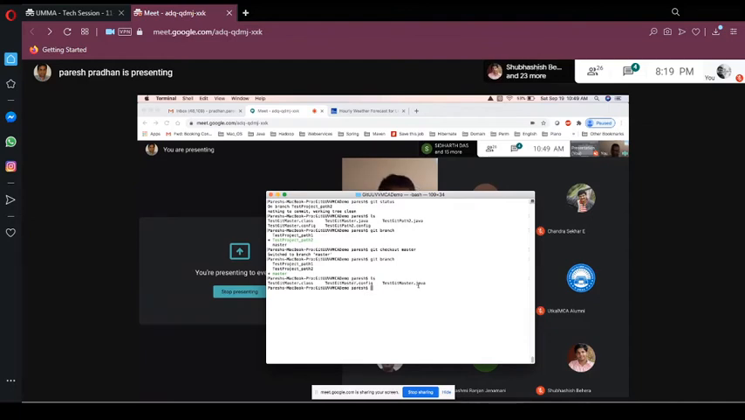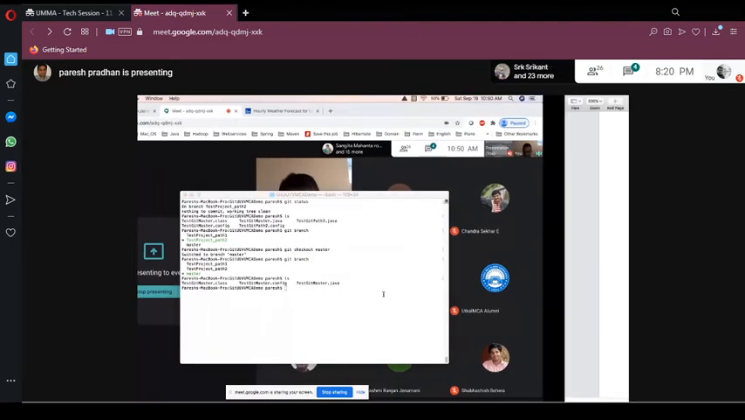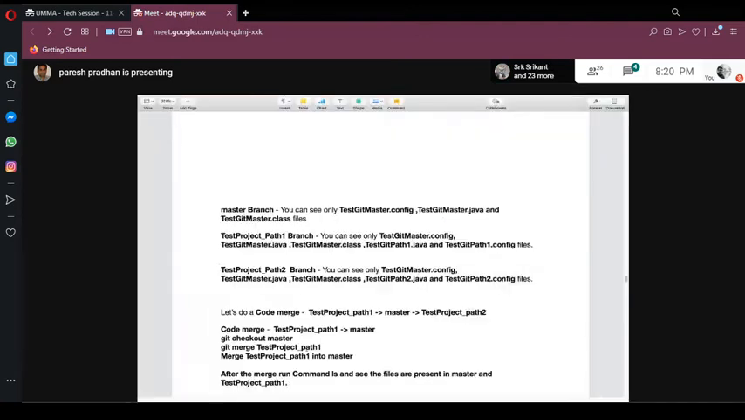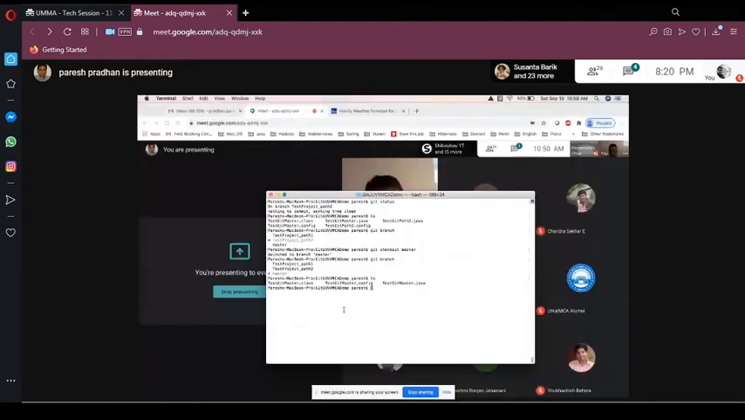So what we are trying to do is merge path 1 code to master. The command is git merge test project path 1. It will merge your path 1 code into master. In path 1 we have two more files, path1.java and path1.config. Right now in master we have master.config and master.java. We don't have path1.java and path1.config. So let's merge it.